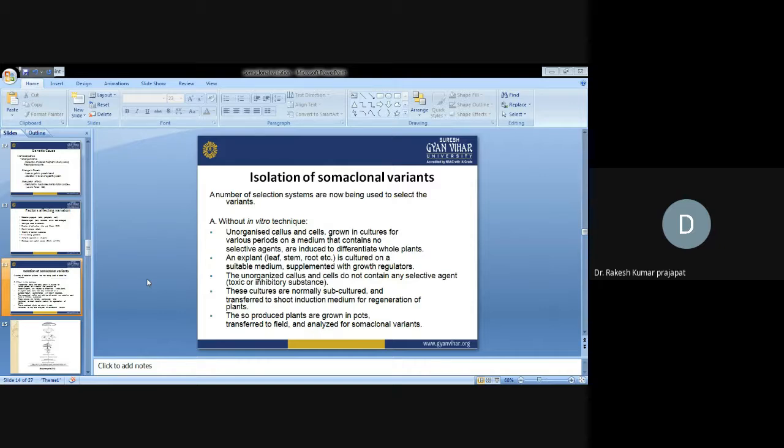After that we place the callus on a suitable medium for shoot induction, again with no selection agent. Then we produce the plant in a pot, transfer it to the field, and analyze for the chromosomal variations.